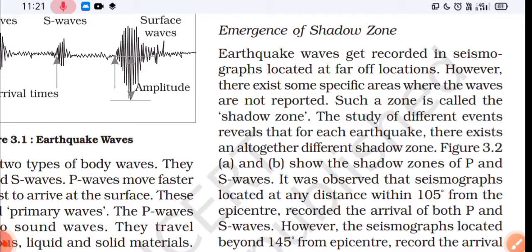Shadow zones are formed due to two reasons. The shadow zones are areas where seismic waves, that is primary and secondary waves, do not reach, and so they are called shadow zones. The reasons are the three layers in the earth, the varying density of each layer, and the liquid condition of the mantle, which is in a semi-liquid condition, I would say.